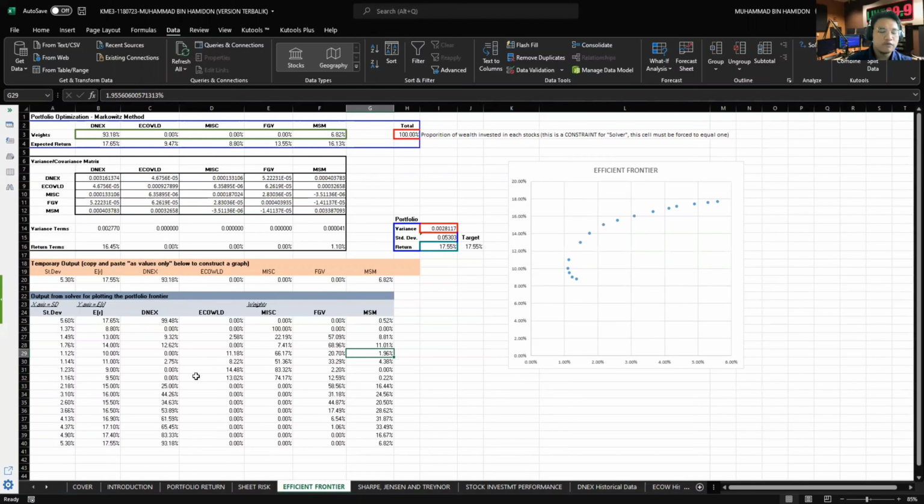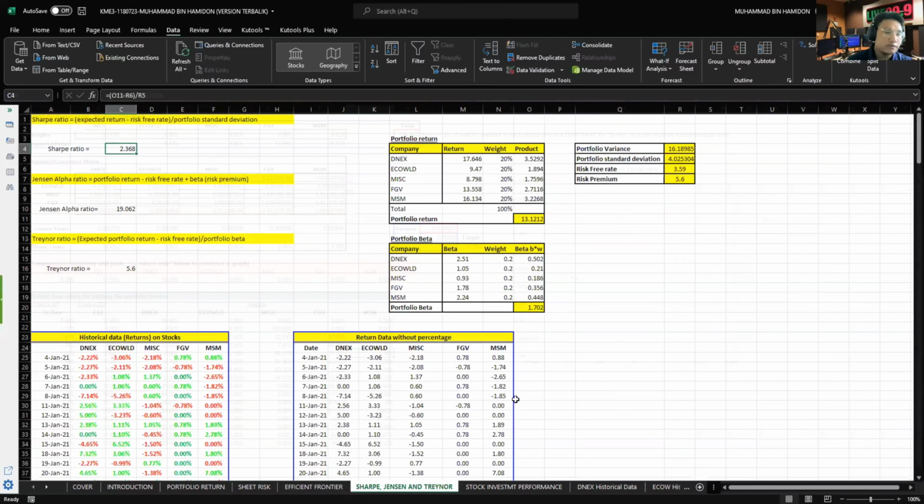The combination of the portfolio for the 10% consists of 11.18% from Ecoworld, 66.17% from MISC, 20.70% from FGV, and 1.96% from MSM.